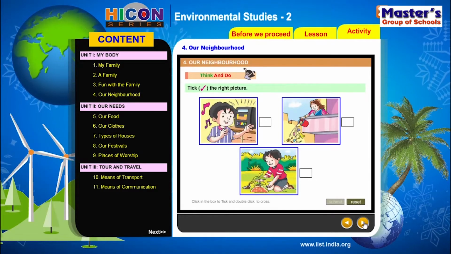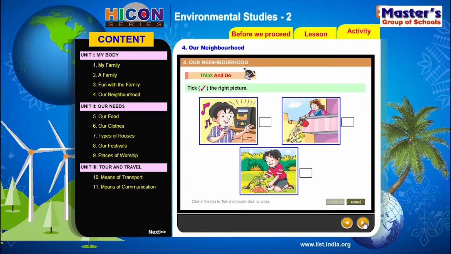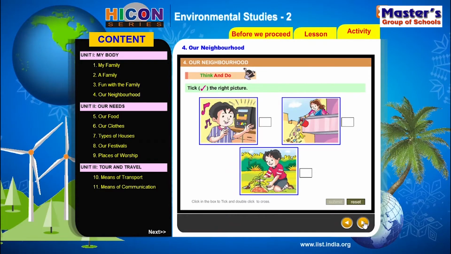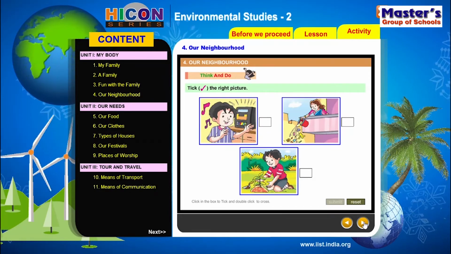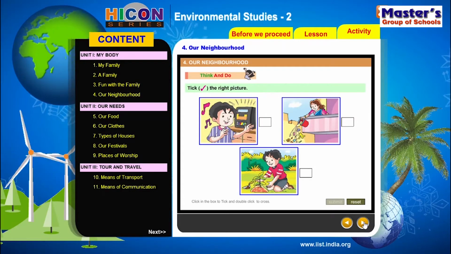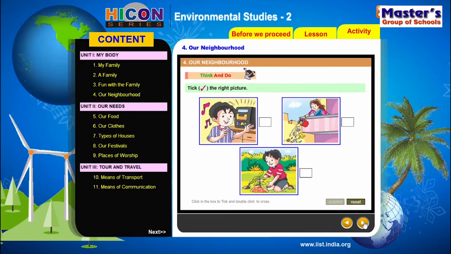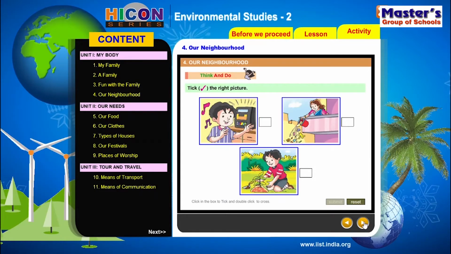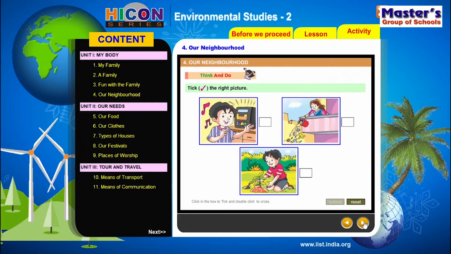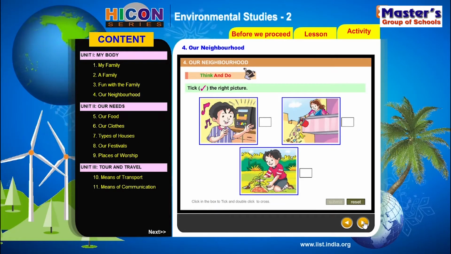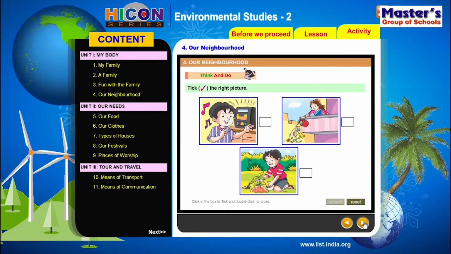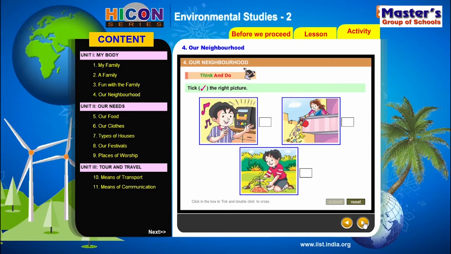Think and do. There are three activities shown in the pictures, and we need to check whether they are good or bad. If they are the right things to be done, good activities, then that has to be put with a tick. If not, then mark a cross. In the first picture we can see a boy, and he has got a music system behind him, and I think the music is being played very loud.